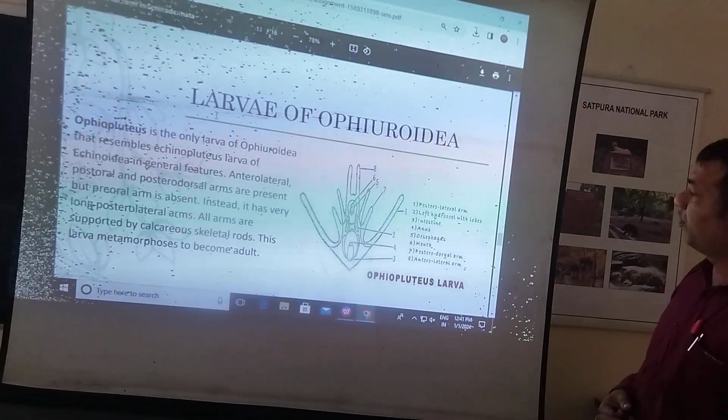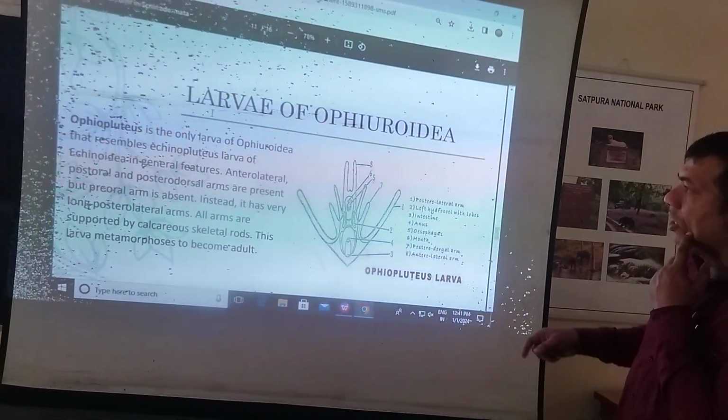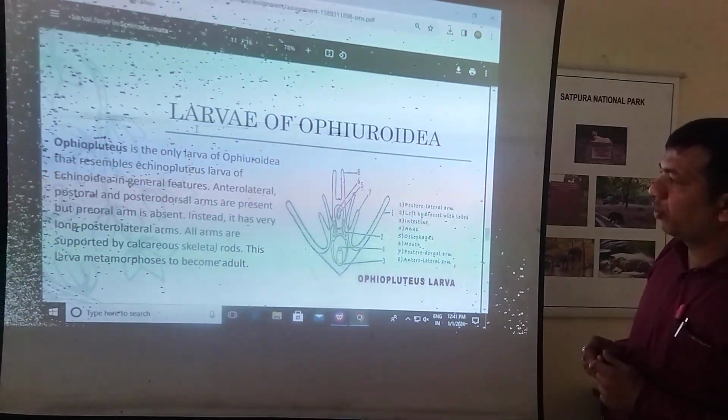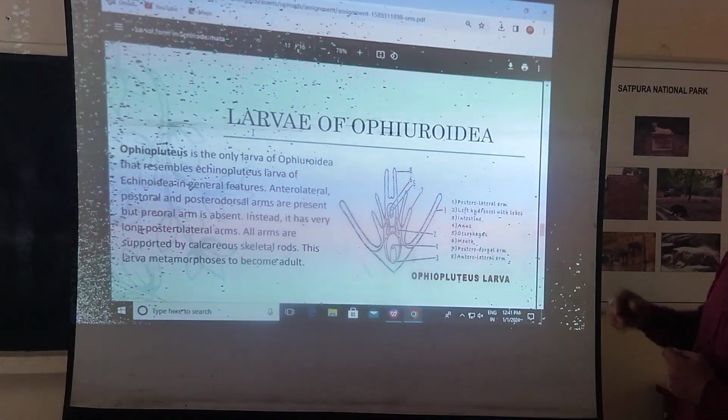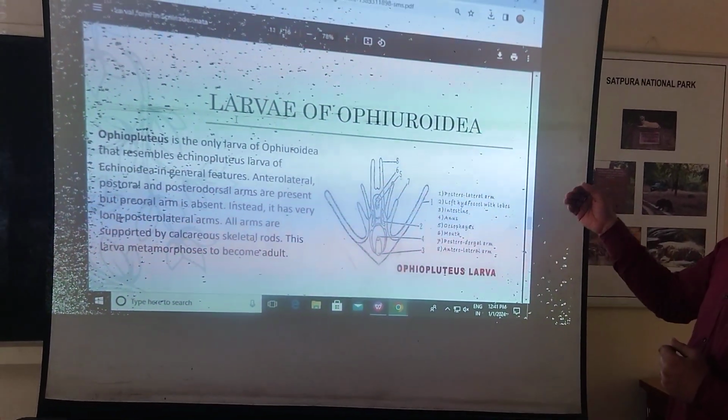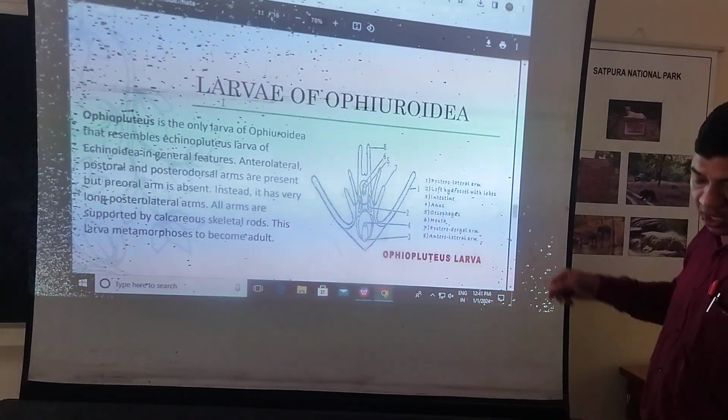This is the larval form of Ophiuroidea. This is the Ophiopluteus larva. The only larva is the Ophiopluteus, which resembles the Echinoderm larva. Echinoderm general features are like Asteroidea: posterior postanal arms, and the oral side of the larva is present.